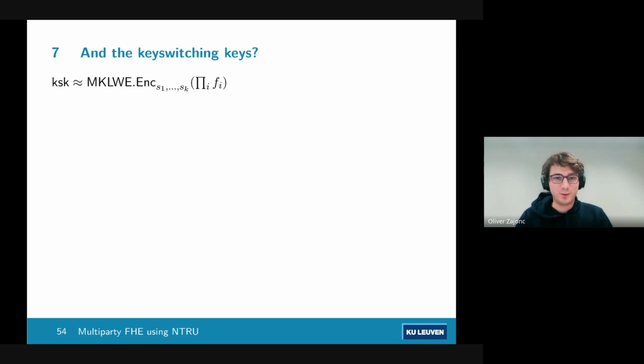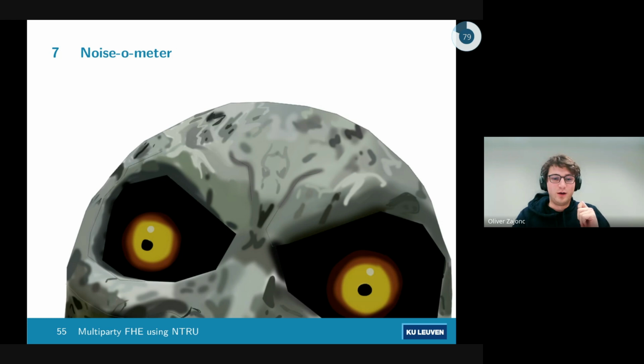Now, here's the real problem. Remember those key switching keys from earlier. We do need to get back from NGS to LWE. Well, now we need an LWE encryption of our NGS key. But our NGS key is now a product of secret keys, which we can't just reveal. So we are doing FHE, right? We could just have everybody encrypt their own NGS key and just multiply the ciphertexts together. That should be fine, right? Let's check the noisometer. Let's see how that works. Okay, that's bad.